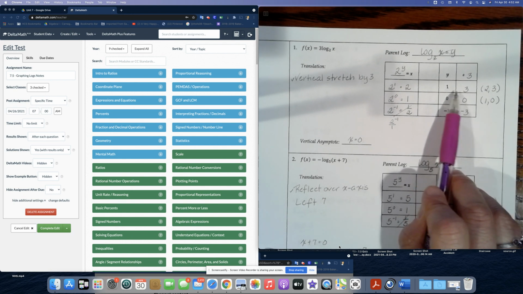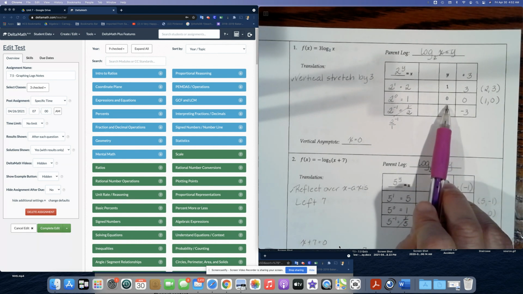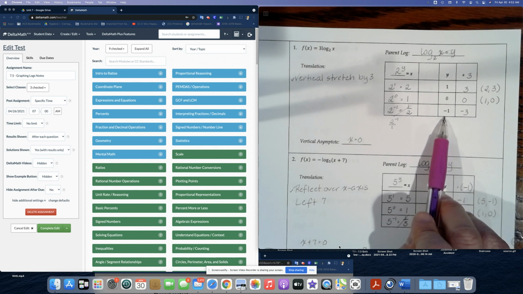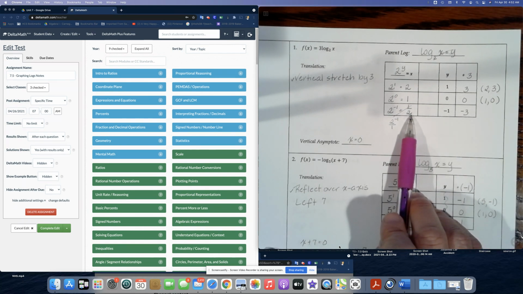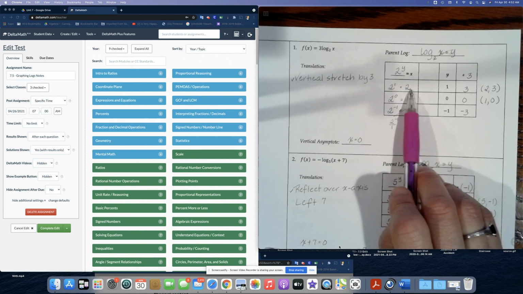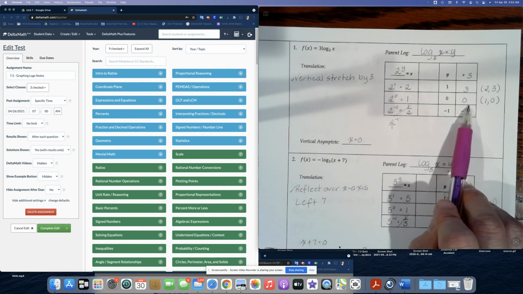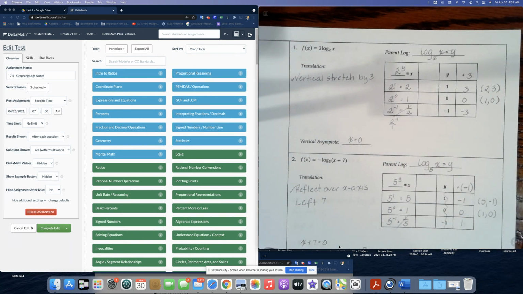So 1 times 3 is 3. 0 times 3 is still 0. And negative 1 times 3 is negative 3. I can't use this point down here because the x value is a fraction and we can only graph whole number points. So the 2 points I'm going to graph are (2, 3) and (1, 0). So let's go ahead and do that in DeltaMath.